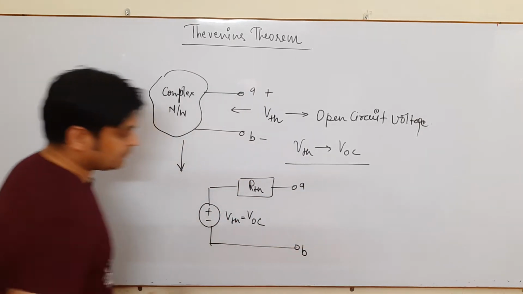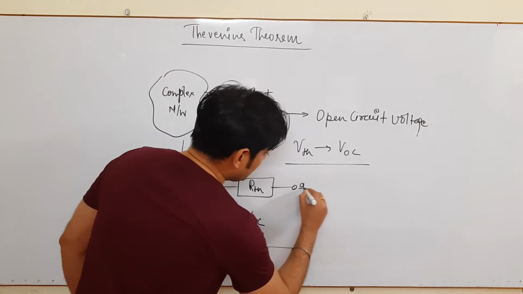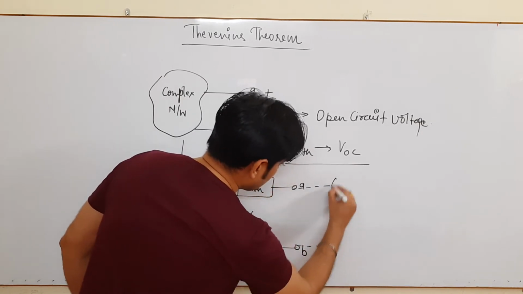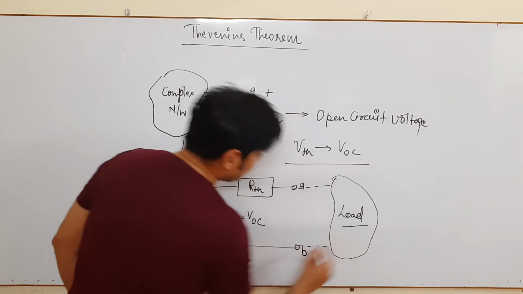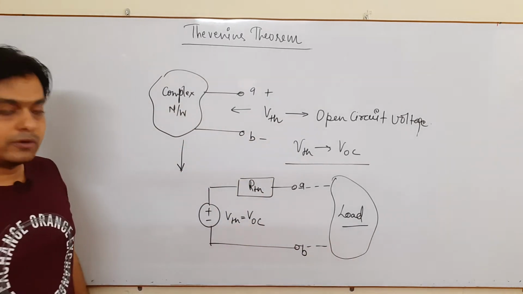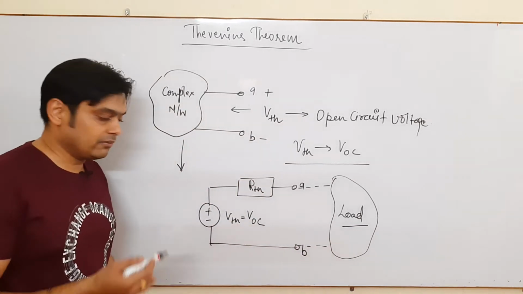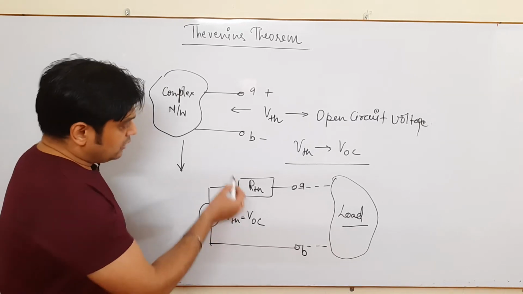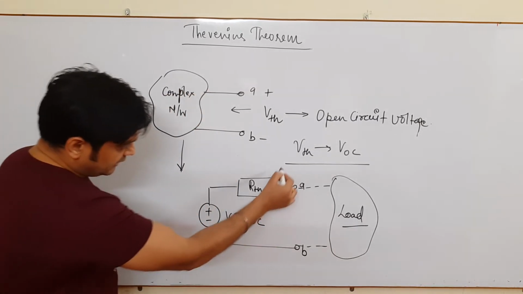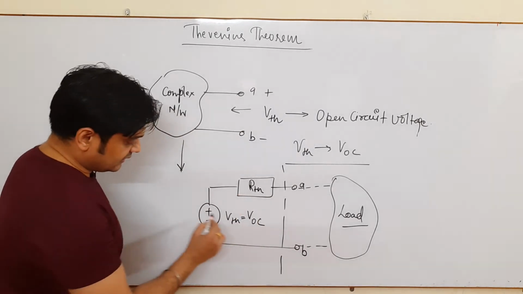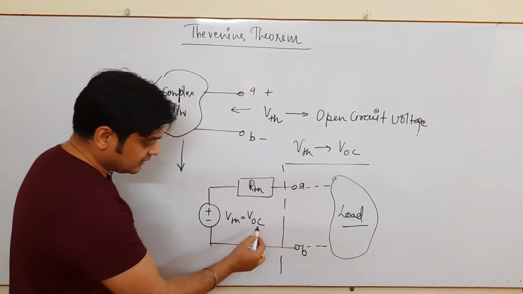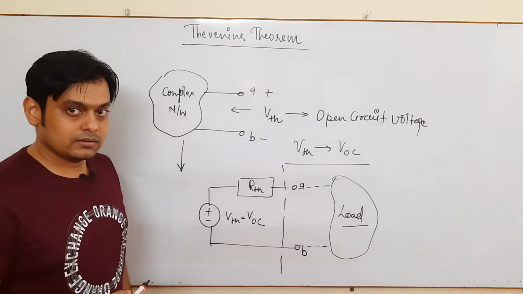And again this is your terminal AB, and sometimes a load is connected here and you have to find the further property of the load in terms of current, voltage, power, whatever it is. So you have reduced this complex network to this form with RTH as Thevenin's resistance and VTH as Thevenin's voltage, which is open circuit in nature.